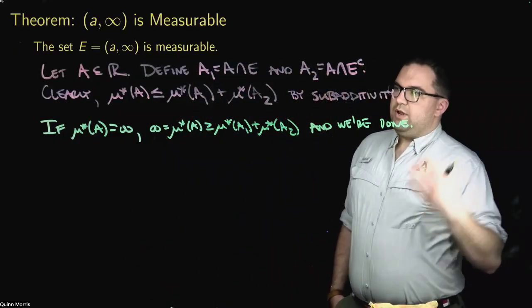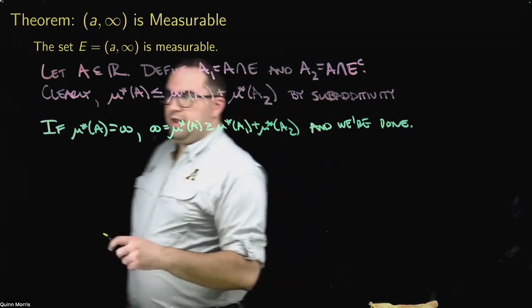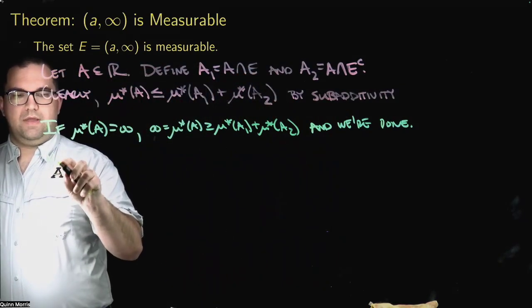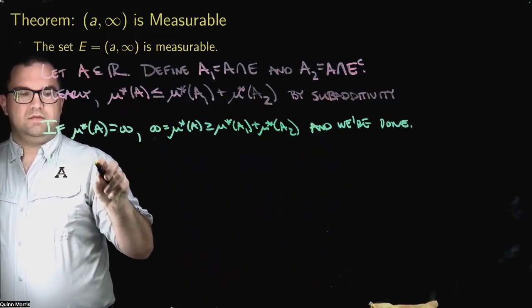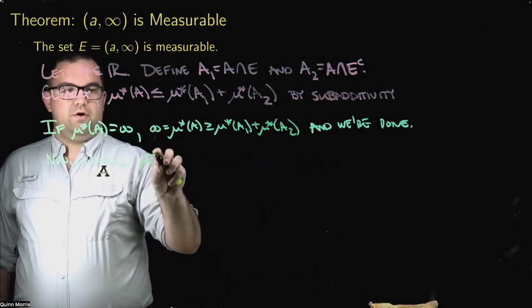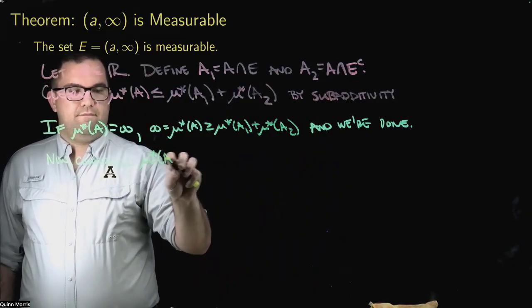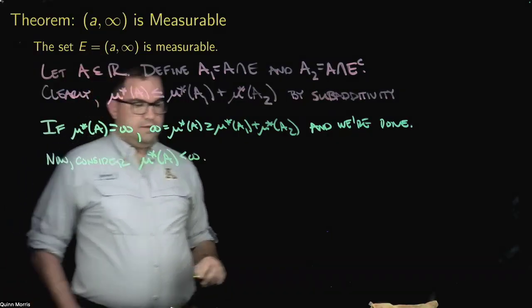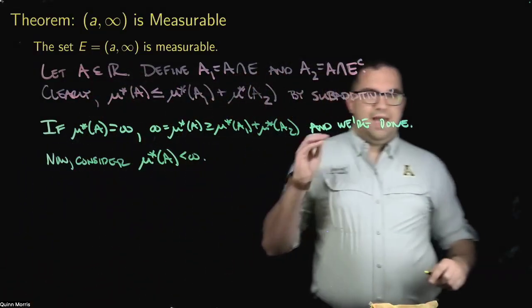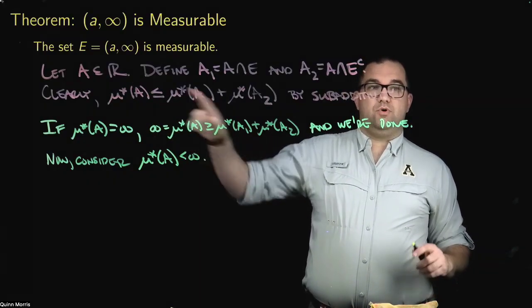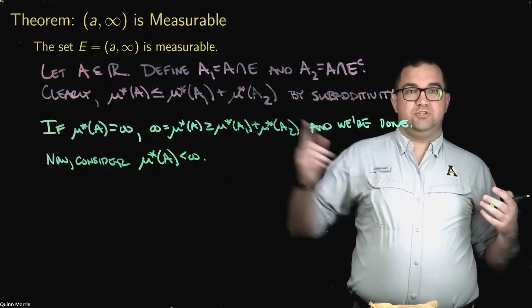All right. So now what if it's not? Well, now consider the case where mu star of A is finite. Now remember, A is our arbitrary set that we're using for our Carathéodory condition.